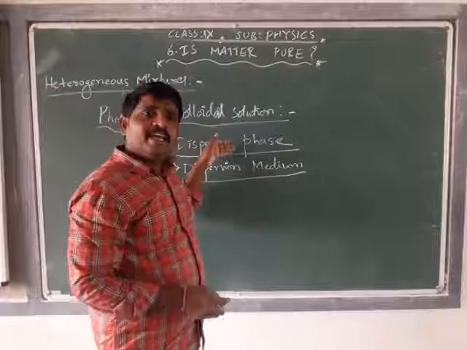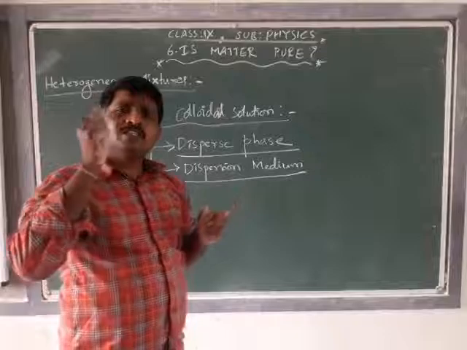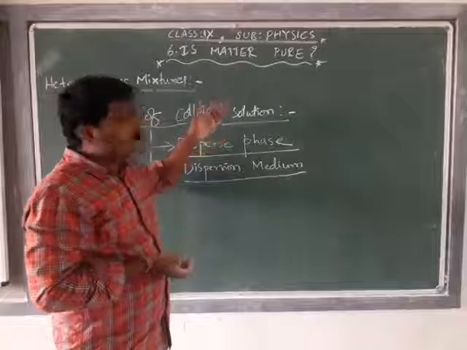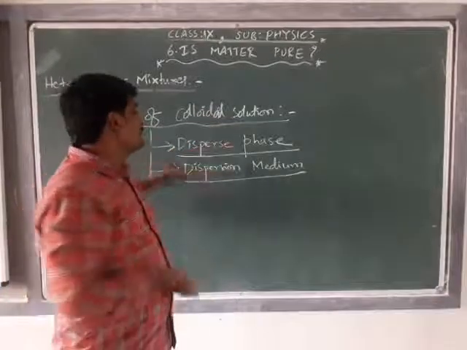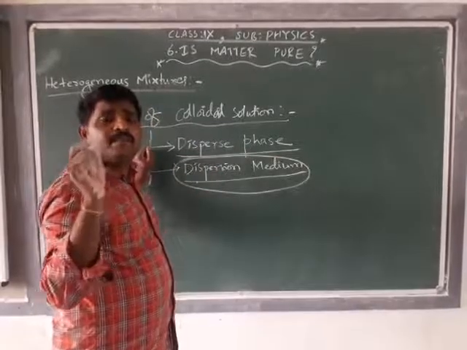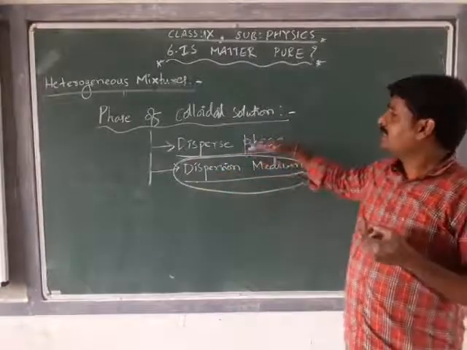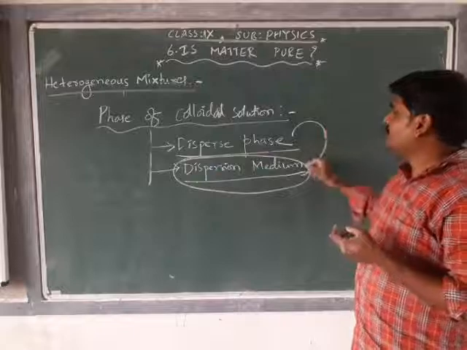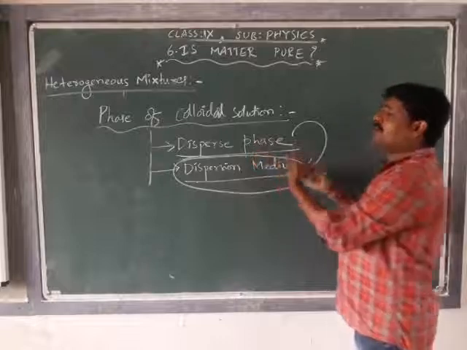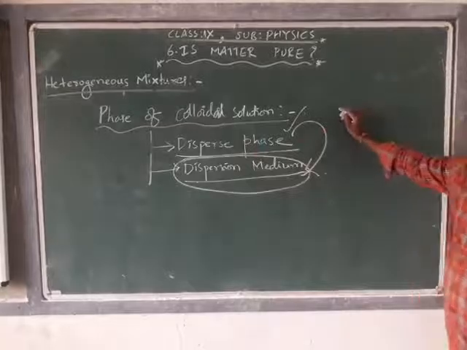Disperse phase is the phase which consists of a substance with very small particles, which is going to be dispersed in the dispersion medium, in a particular medium. Dispersion medium is the phase in which all of it is going to be dispersed. Okay, understood? I hope you understood.